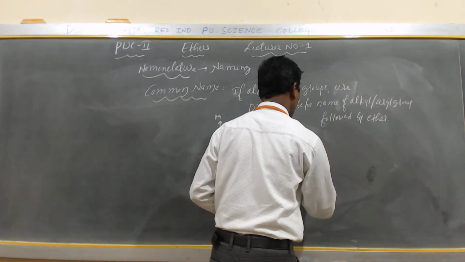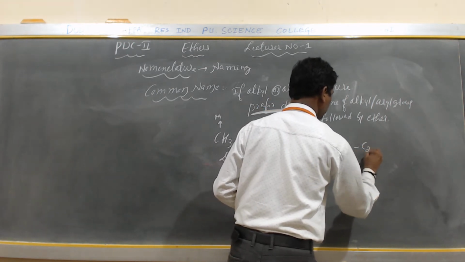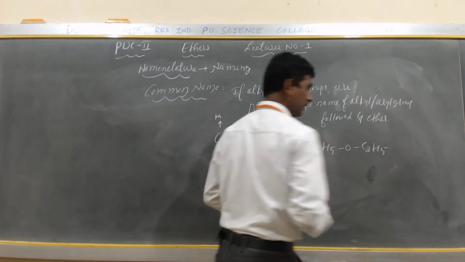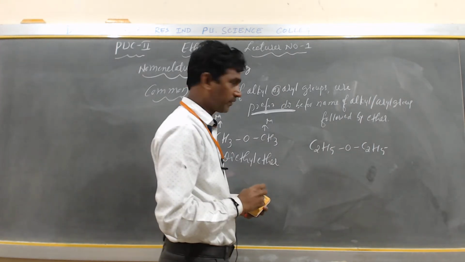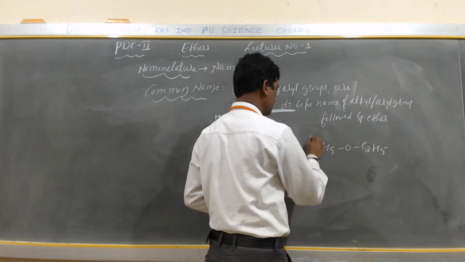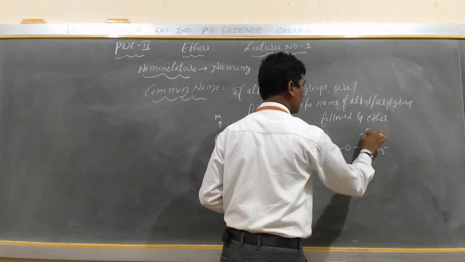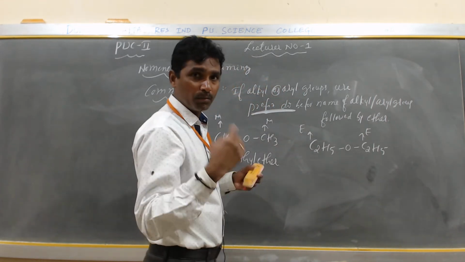The second example, C2H5, O, C2H5. Is it correct or not? So this is the simple ether. C2H5 is called what? Ethyl. C2H5 is called ethyl. So both the groups are same.